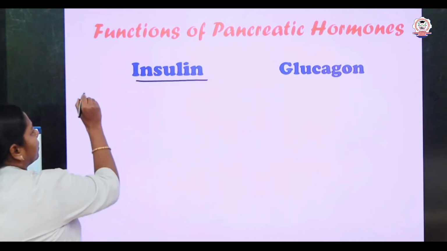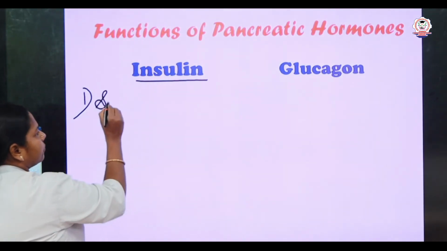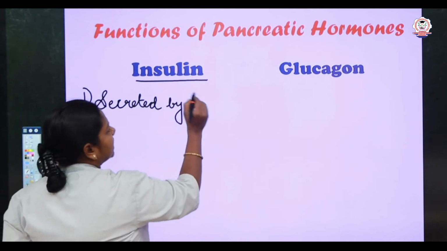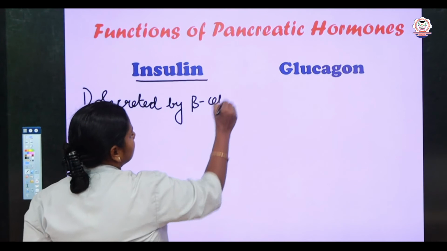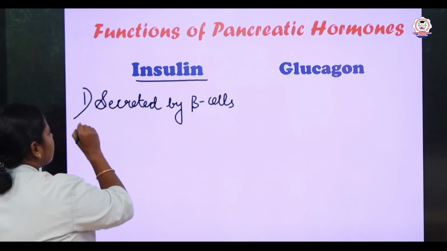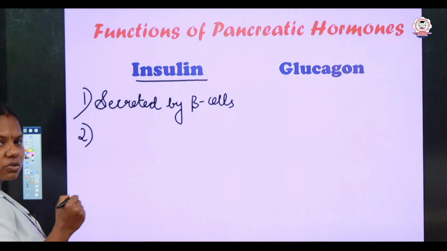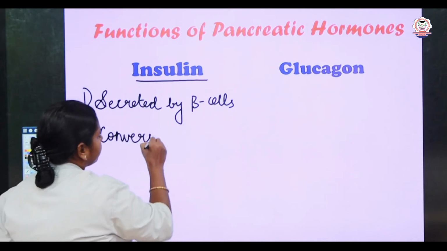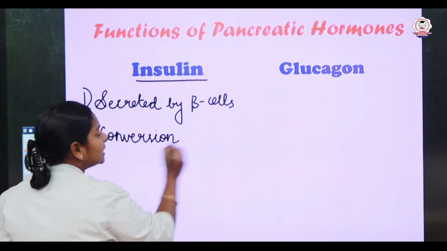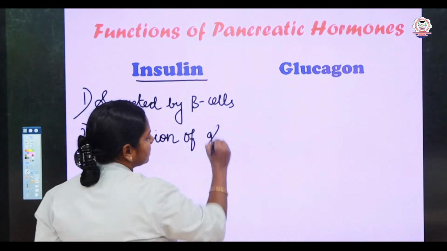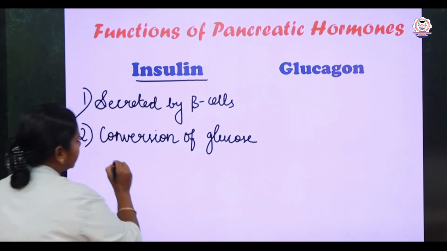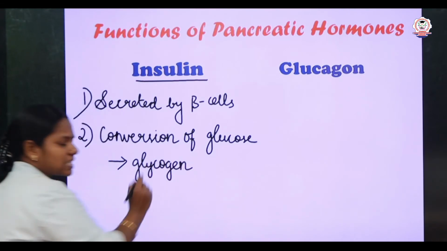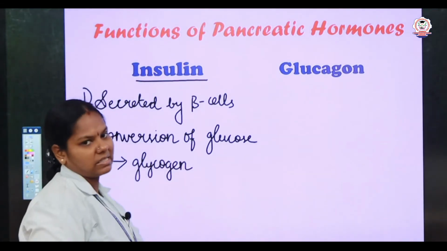Insulin, from where is it secreted? It is secreted by beta cells. And another important function of insulin is that it is responsible for the conversion of glucose into glycogen, and stores this glycogen in the liver and muscles.